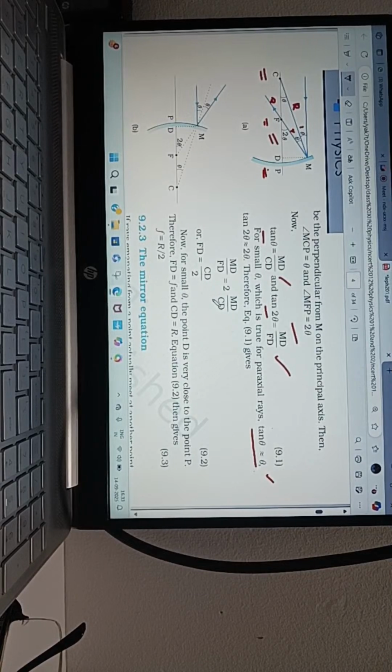This is clear? Yes, sir. Okay, here CD will become FD. How? CD will become FD because P is very close to D. You have to write here what you have taken.